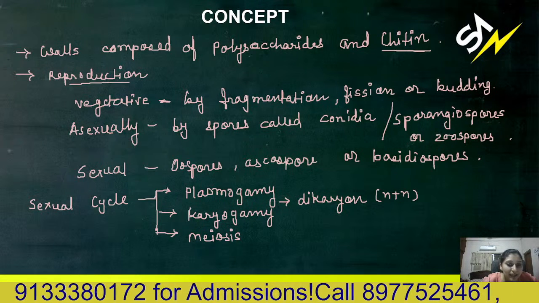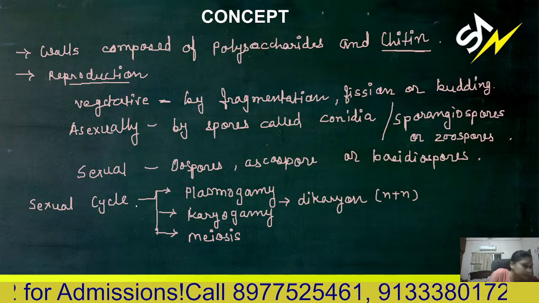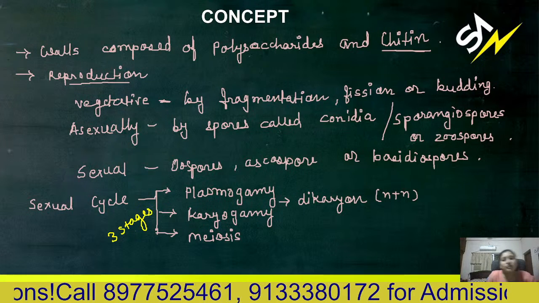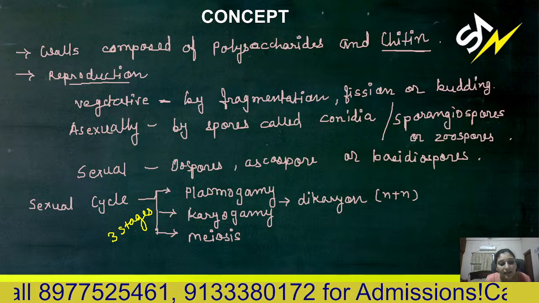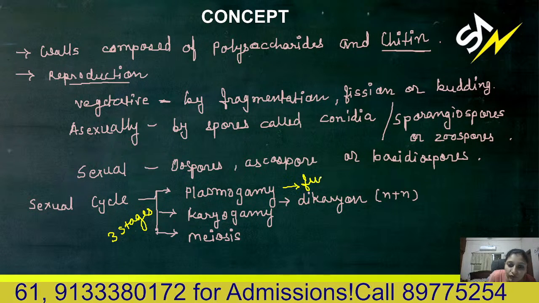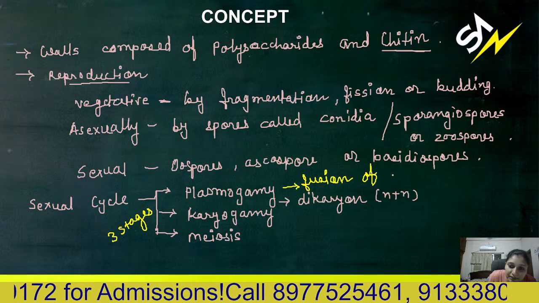The sexual cycle includes three stages. Which three stages? Plasmogamy, karyogamy, and meiosis. Plasmogamy means fusion of only the cytoplasm.